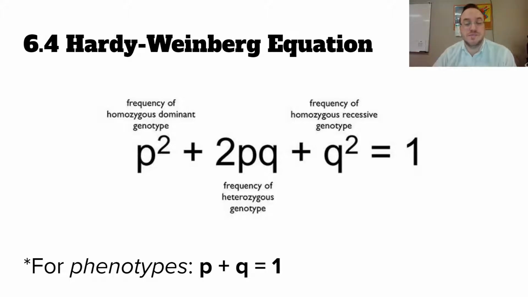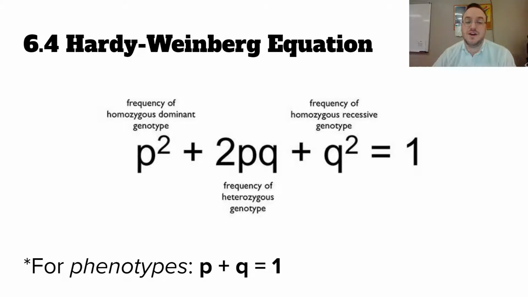All right, so most of the time in my class, we're going to start with q squared, the frequency of the homozygous recessive genotype. So we're going to look for those homozygous recessive individuals in the word problem. You might not be given the number of homozygous recessive, though. Maybe you're given the frequency of homozygous dominance instead, p squared, right? Or you're given, I will never do this, but somebody else might in a higher level math class or higher level biology class, the frequency of heterozygotes, right? That's the hardest way to start this equation, right? q squared or p squared are much easier to start from, right?